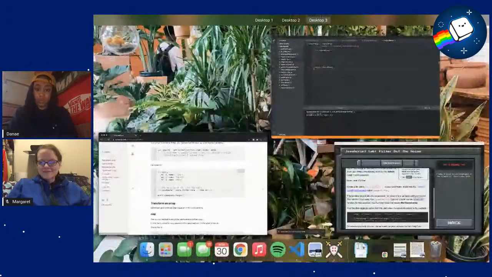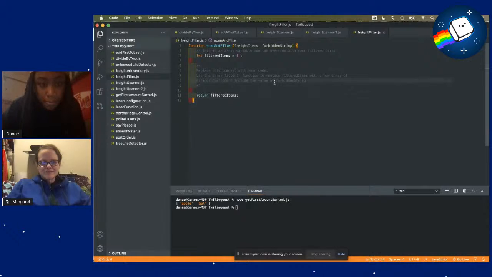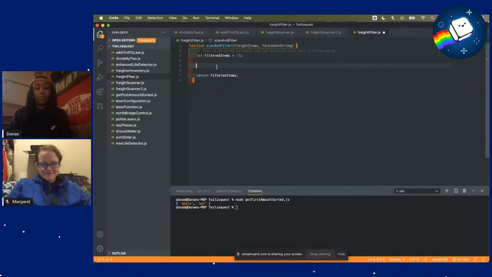So let's go back to the code here, and we want to filter our fright items and use the forbidden string as what we filter out. So we'll do fright items filter.